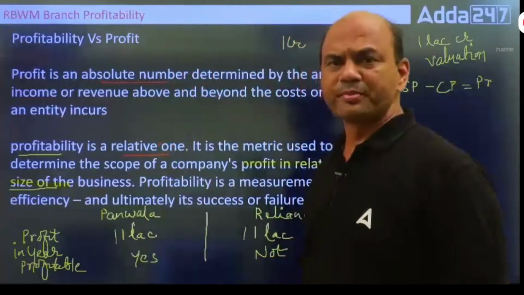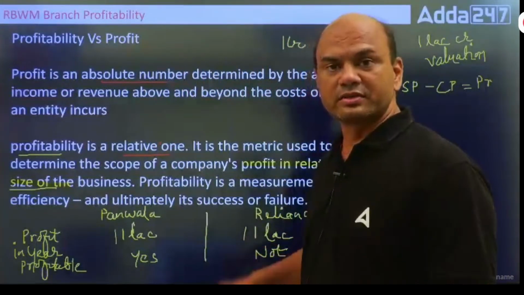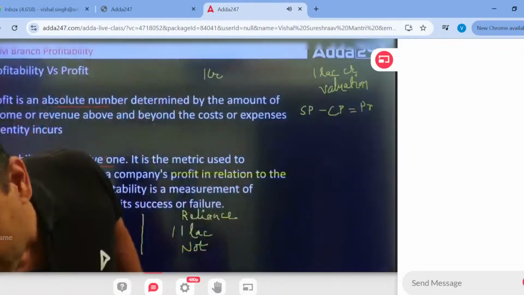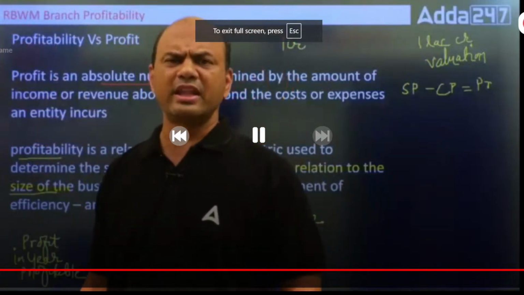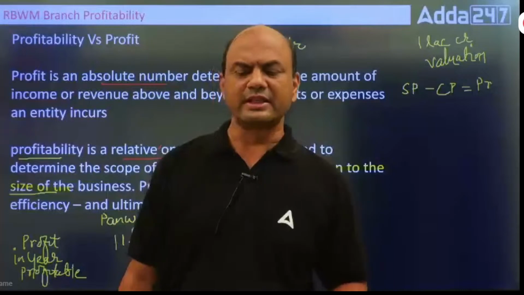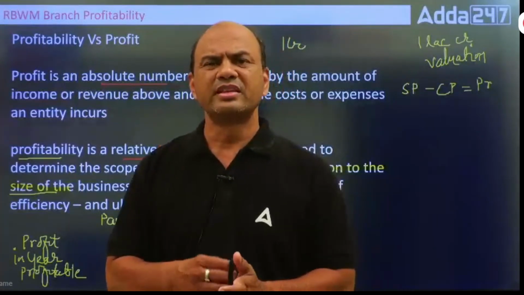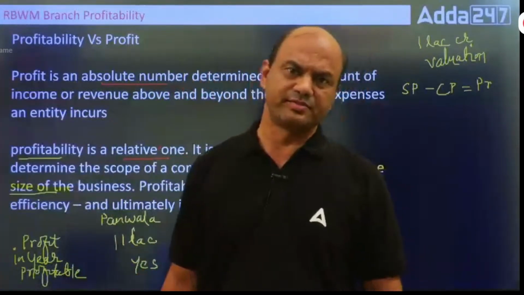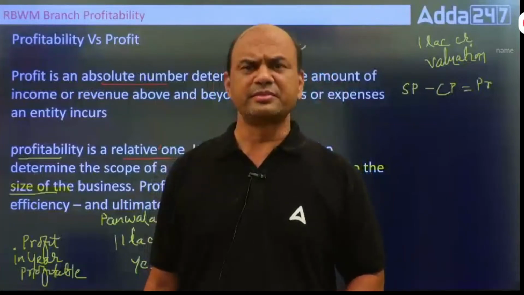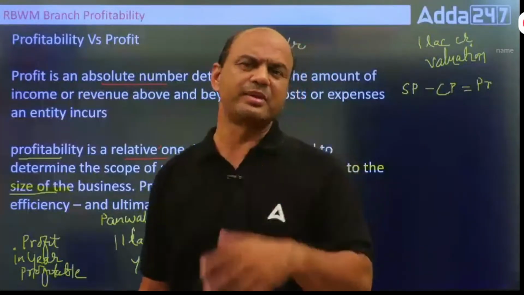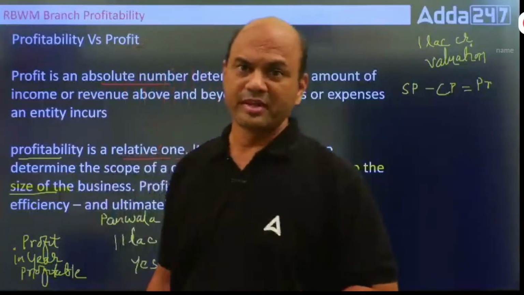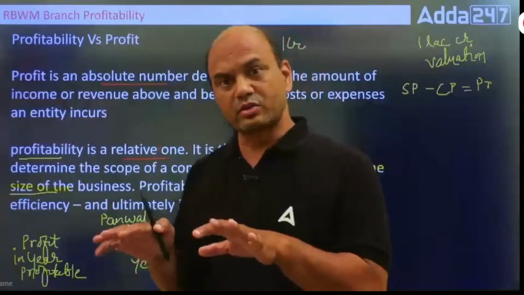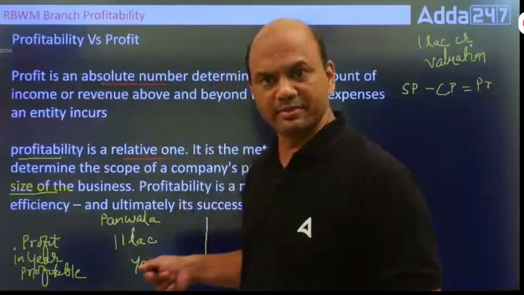What is the problem? The problem is turnover. What is the turnover of Reliance? You can't even say 1 lakh rupees per month. If anyone amongst you says, my salary is 1 lakh rupees per month, you will say, okay, very good. But tomorrow if the MD of your bank says, my salary is 1 lakh, you'll say, no, it can't be 1 lakh for an MD. What does it mean? It is relative. Two levels are compared. The same thing is over here.